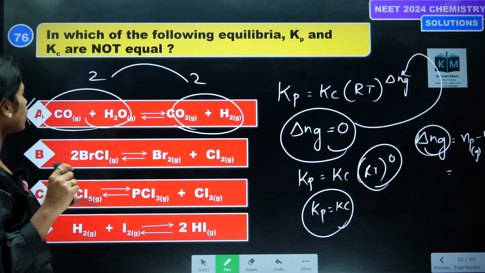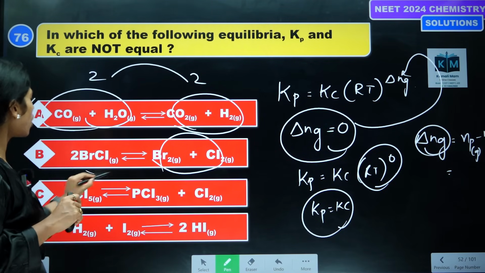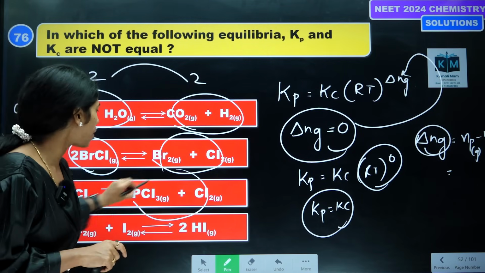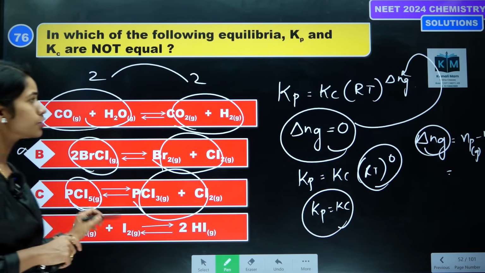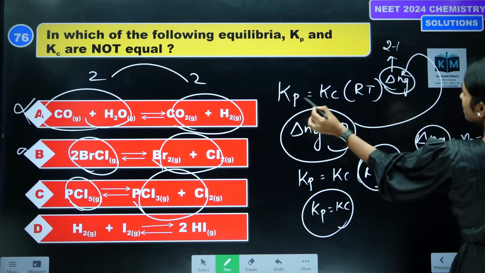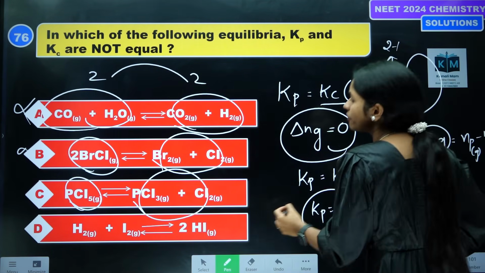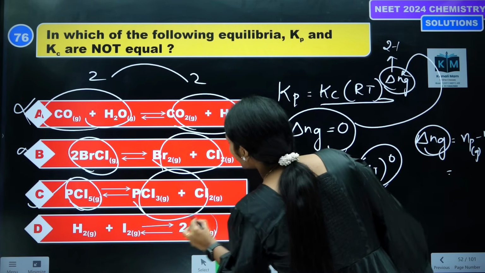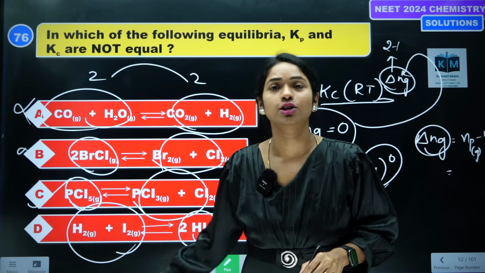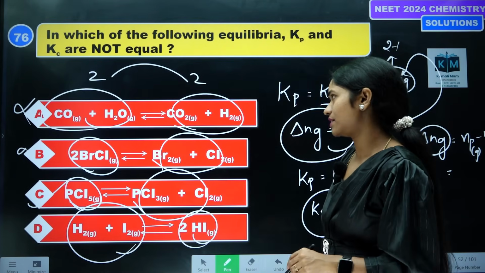They are asking which is not equal to. Here 2 moles of products, 2 moles of reactants, so Kp is equal to Kc. Here 2 moles of product but only 1 mole of reactant, so delta Ng value is 2 minus 1, so Kp is equal to Kc into RT to the power of 1. But you see here 2 moles of products, 2 moles of reactants, so delta Ng is equal to 0 in this case also. Got it? So option 3 is the correct answer.